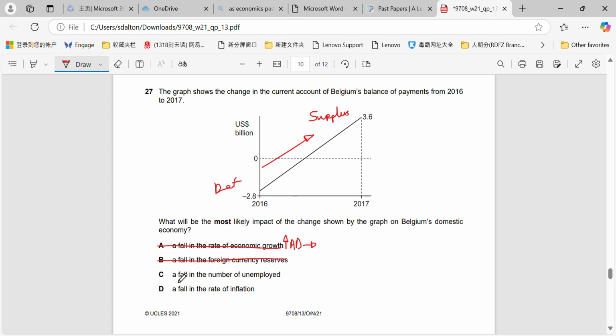Fall in the number of unemployed, that's correct, because AD moves to the right, real GDP increases, employment levels will increase, national income will increase, and living standards will all increase correspondingly too. And fall in the rate of inflation? Again, AD moves to the right. It's likely to increase the rate of demand pull inflation, not decrease the rate of inflation.